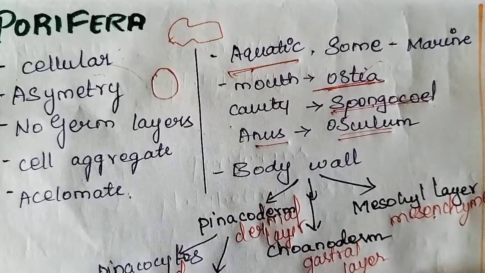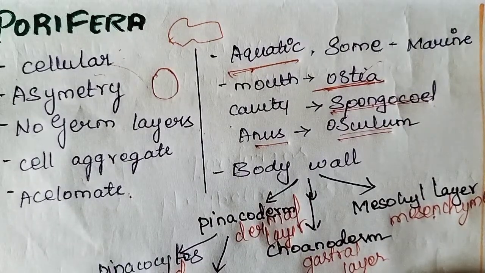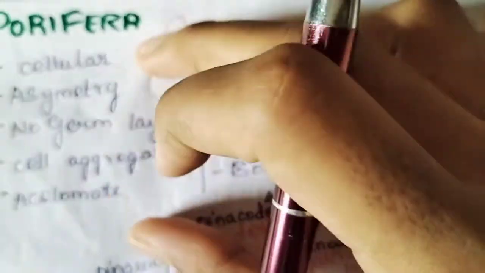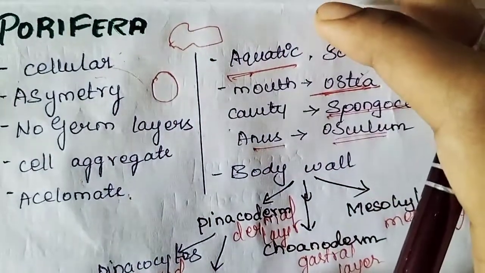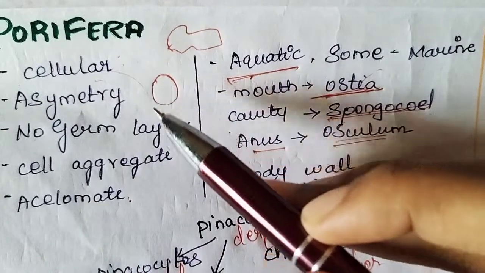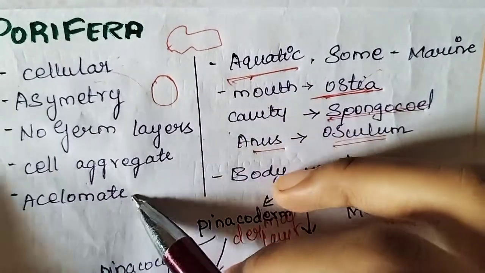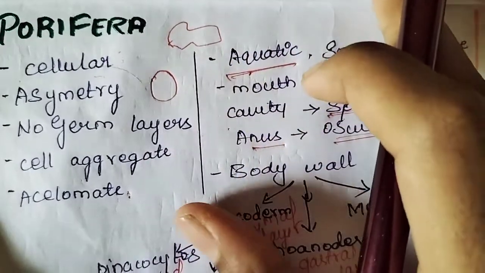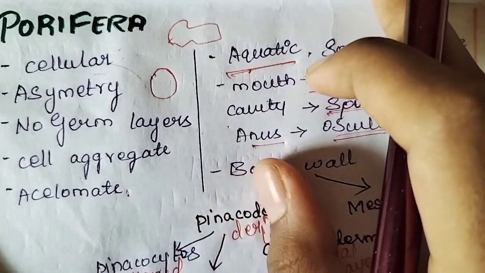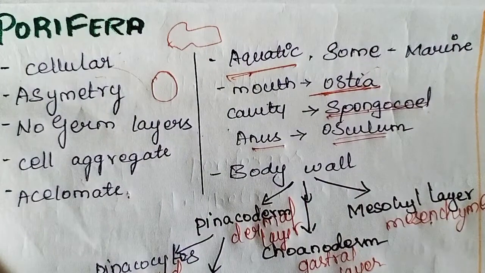So let's start. In the previous video we have seen the basis of classification in this order only: the level of organization, the symmetry, the germ layers, body plan and coelom. In that order we will continue with the classes.